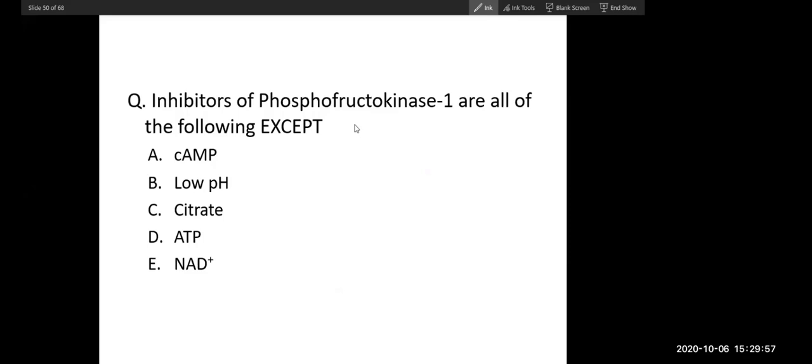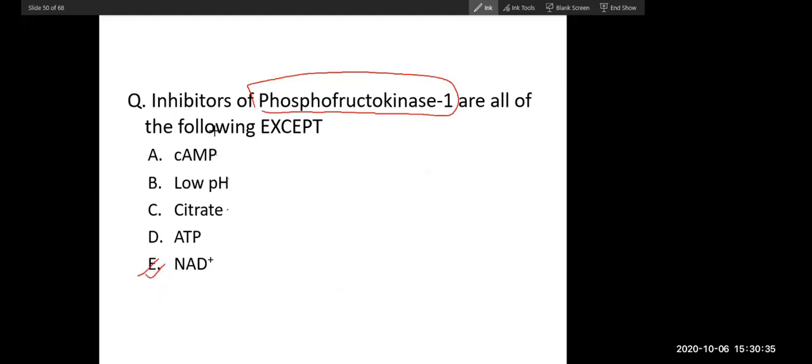Now, inhibitors of phosphofructokinase 1 are all except: citrate, NAD plus. All are inhibitors except which one is the activator? NAD plus, yes, you're right, because this is also an inhibitor, this is also an inhibitor. This is the only activator. It is an indirect activator, not the direct activator.